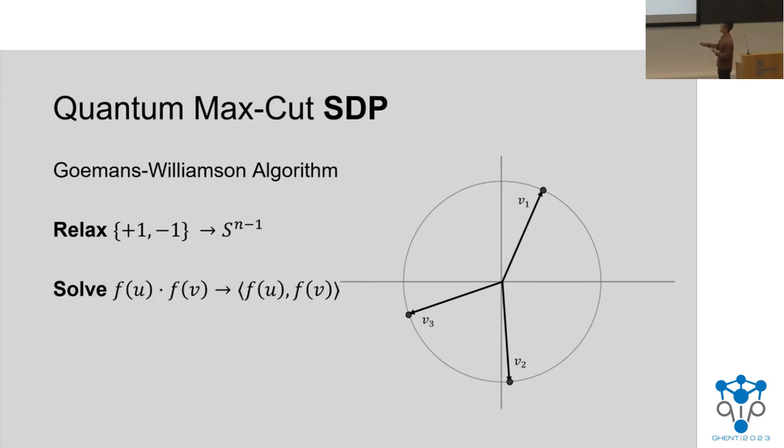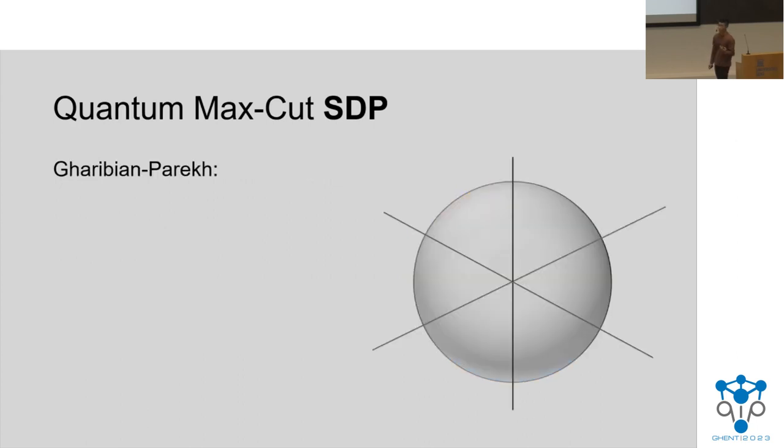And rather than solving this optimization problem where we have this product of f of u and f of v, we now look at the inner product between these vectors. Finally, what Goemans and Williamson do to convert this vector assignment back into an integral solution is that they pick a random hyperplane and they assign every vector on one half of the hyperplane +1 and everything on the other side -1.